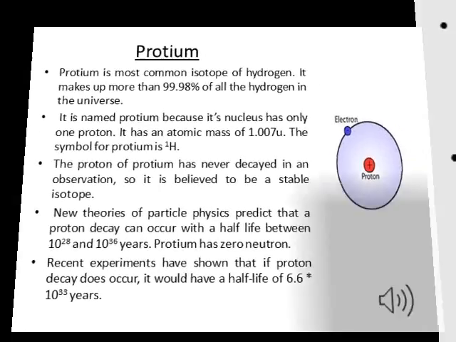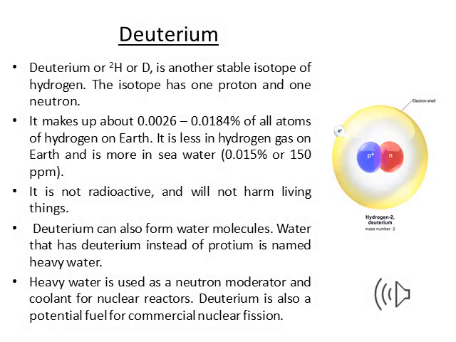The second isotope is deuterium. It is sometimes written as D. As the name suggests, deu means 2. It consists of one proton and one neutron. It is less on Earth and more in the sea. It does not affect living organisms as it is not radioactive. Deuterium can also form water molecules, so that water is named heavy water. Heavy water is used as a neutron moderator, a coolant for nuclear reactors and also for nuclear fission.